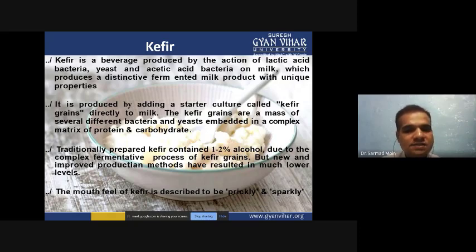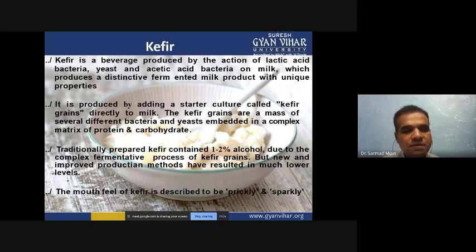Kefir grains are a mass of several different bacteria and yeast embedded in a complex matrix of protein and carbohydrate.